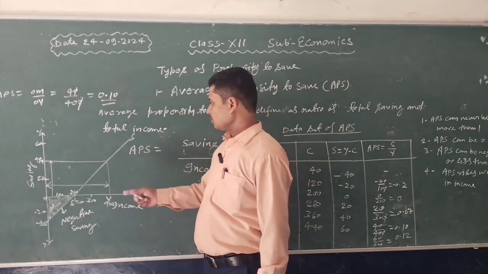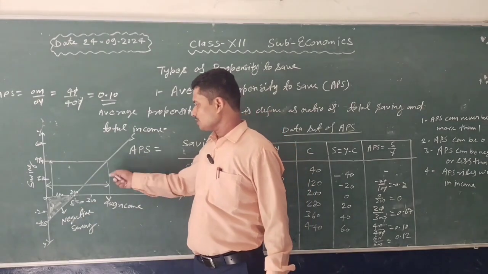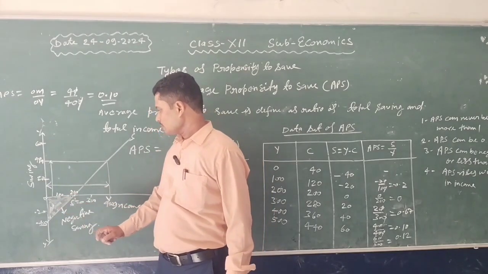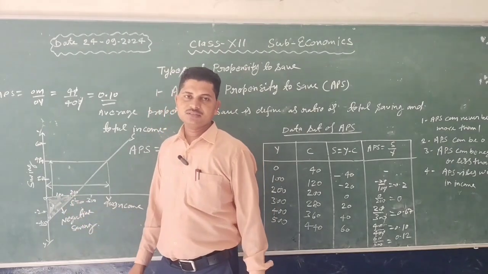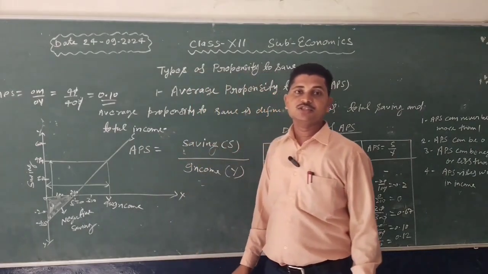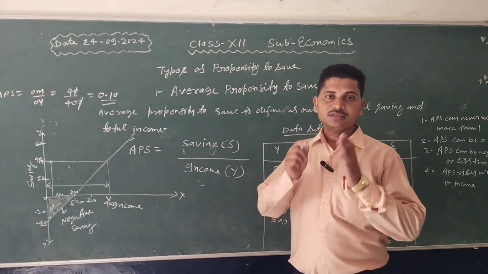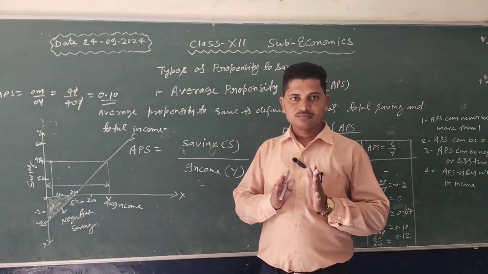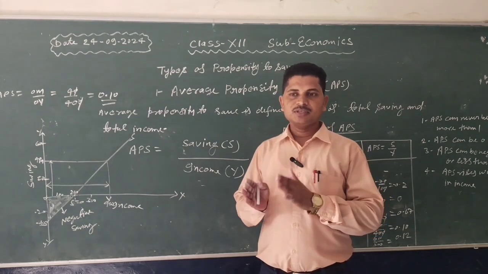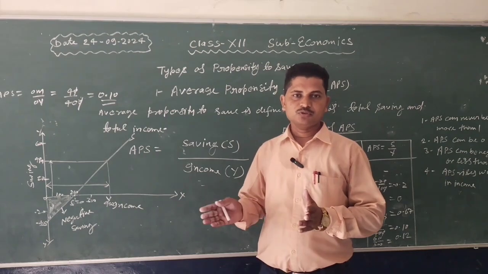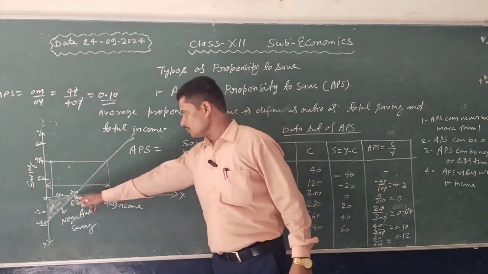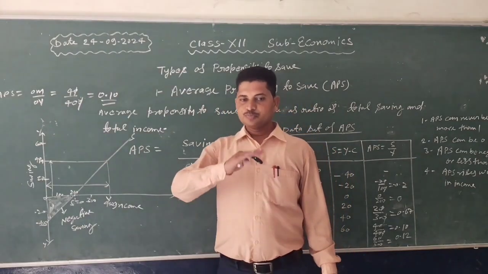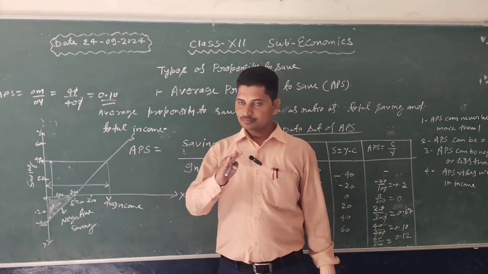After the break-even point, the value of average propensity to save is positive, and before the break-even point, the value of average propensity to save is negative. At the break-even point, the value of APS is zero because APS is defined as the ratio of total saving and total income. When we put the value of saving as zero, zero upon something becomes zero, so the value of average propensity to save is zero.